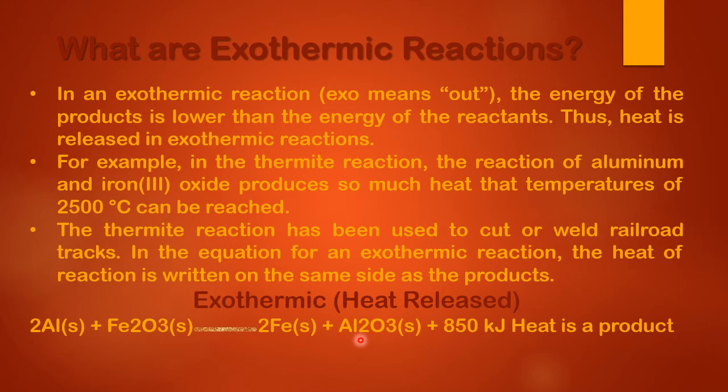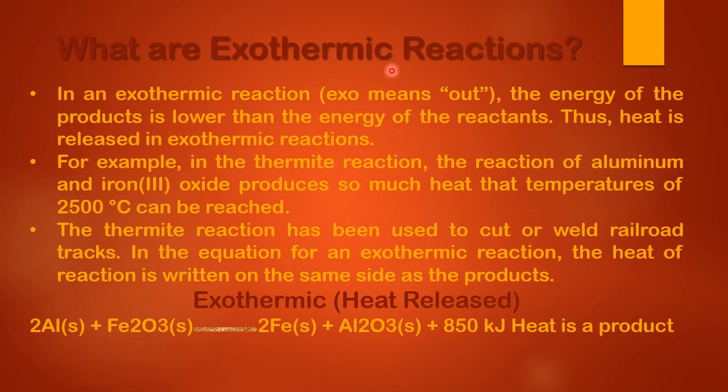The thermite reaction is actually used to cut or weld railroad tracks, right? So whenever railroads are being manufactured, you can have a look at how the thermite reaction happens. In the equation for an exothermic reaction, the heat of reaction is written on the same side as the product, right? So heat is present here on the product side and not on the reactant side. Why?